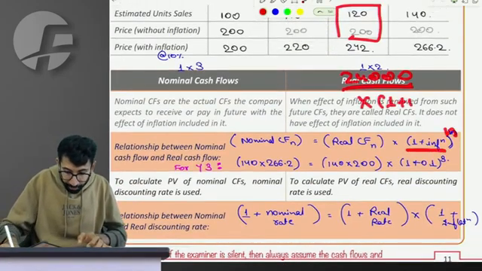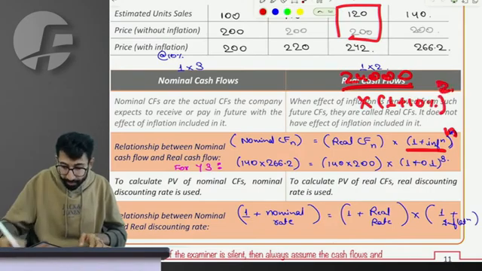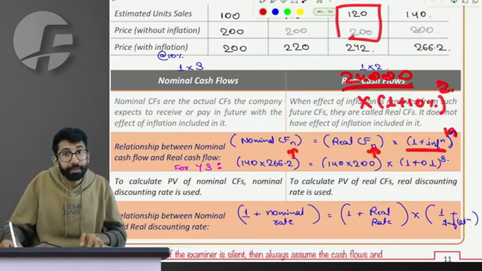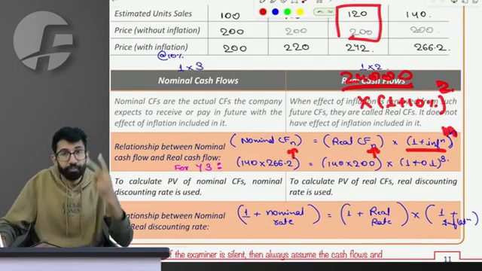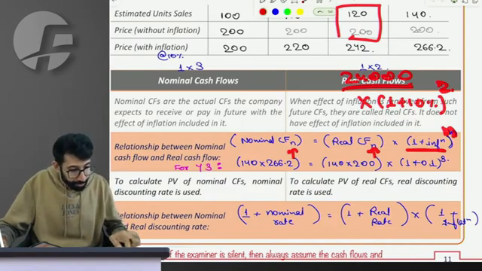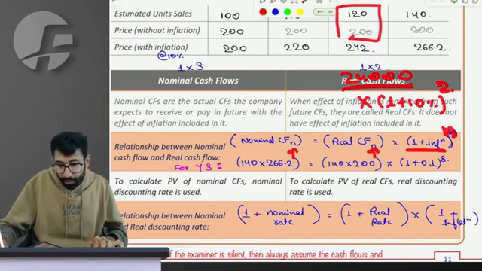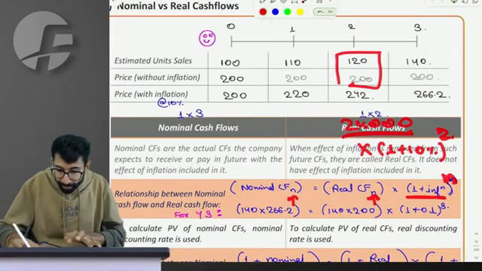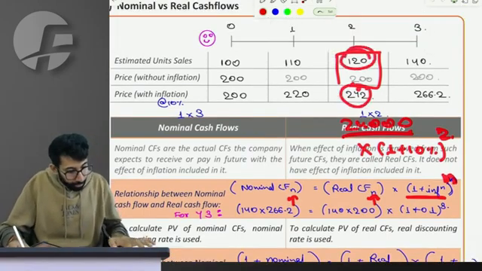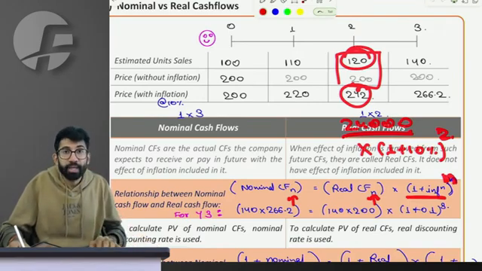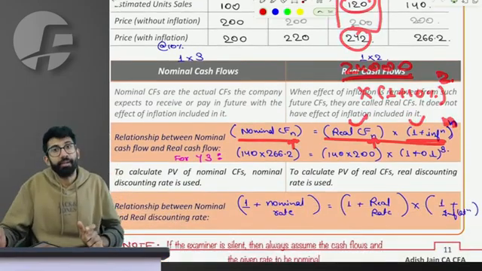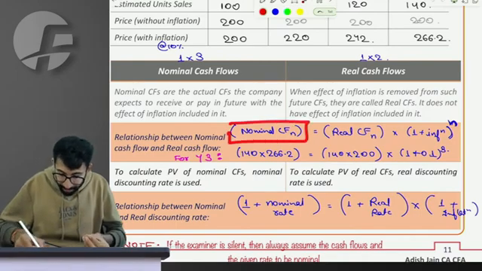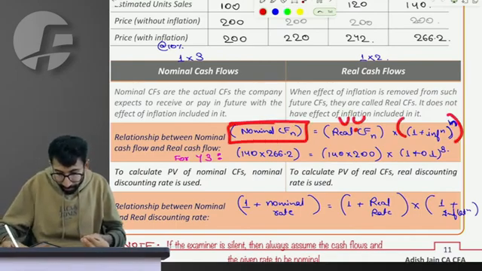Since I want the cash flow of the second year as nominal, I will take the real cash flow of the second year and give the effect of inflation for 2 years: 24,000 into 1.10 squared is 29,040. How do I verify it? 120 quantity into 242 price is 29,040. That is calculating the nominal using real. Or it can also work otherwise: if I have nominal and inflation, I can back calculate the real cash flow.